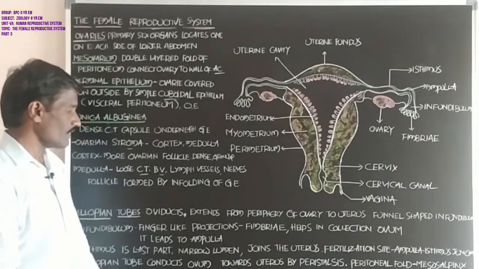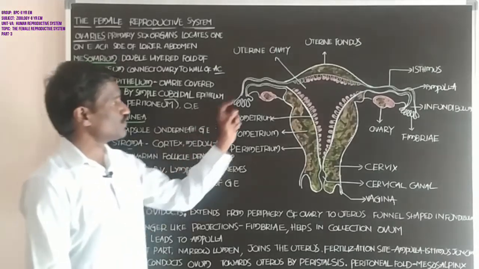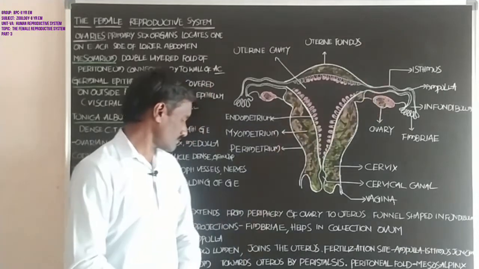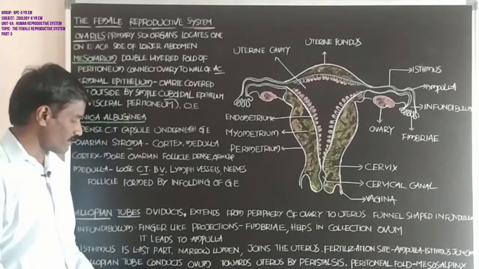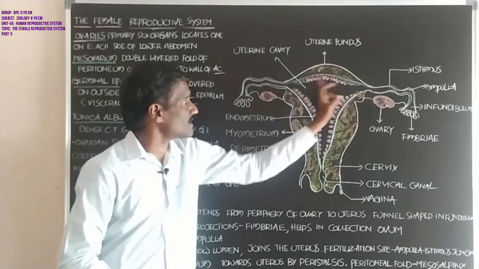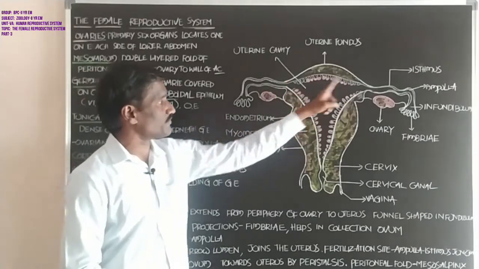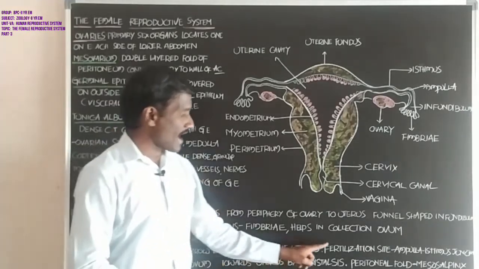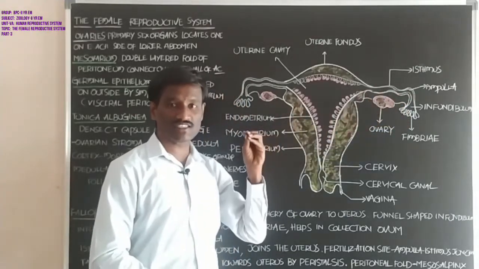Okay, student. Next, the isthmus. What about the isthmus? Student, this region is the isthmus. It is the last part of the fallopian tube and has a narrow lumen, and it joins the uterus. The isthmus is joined to the uterus.